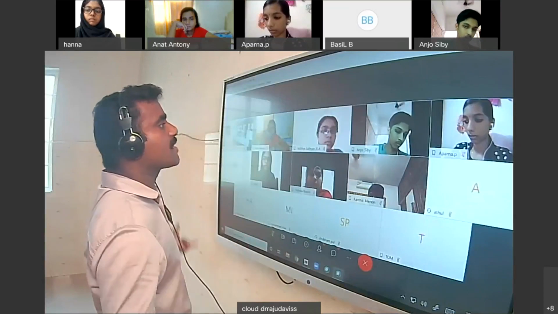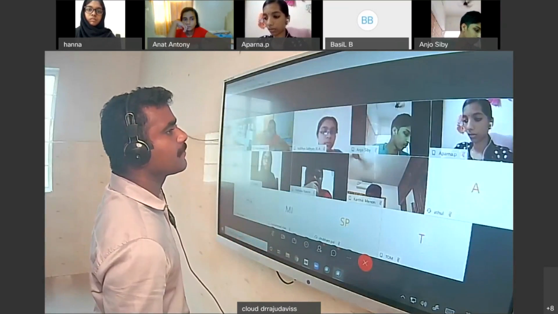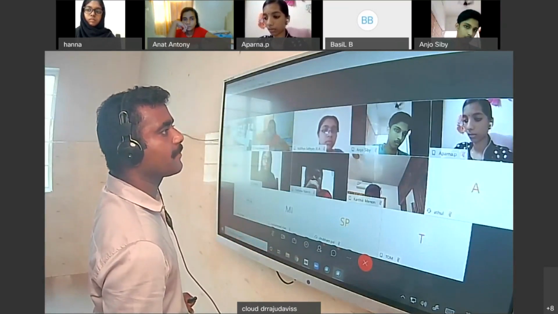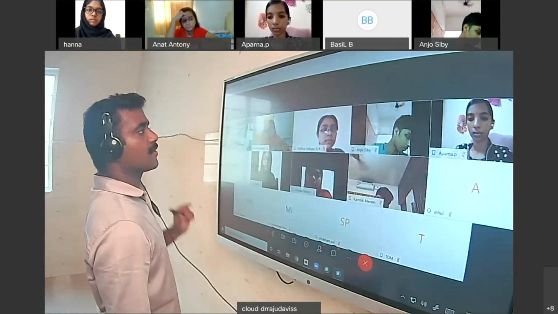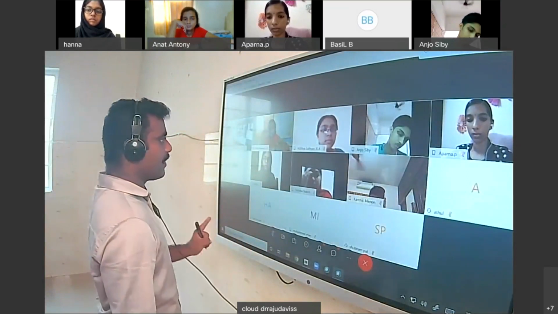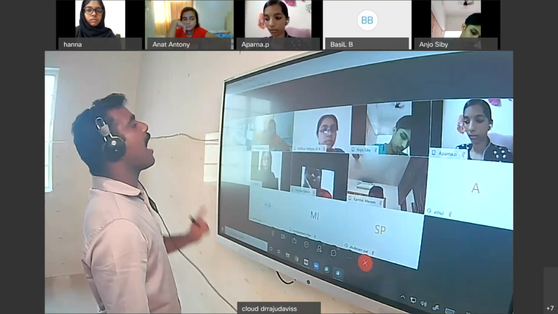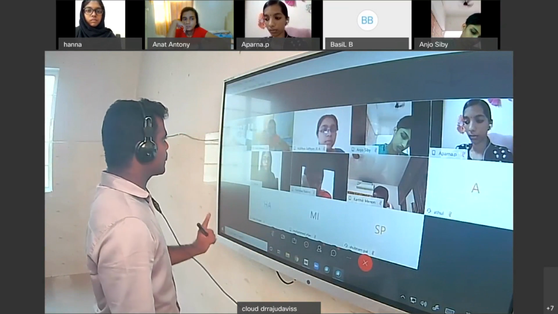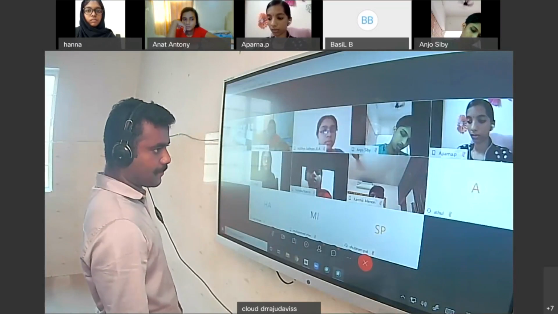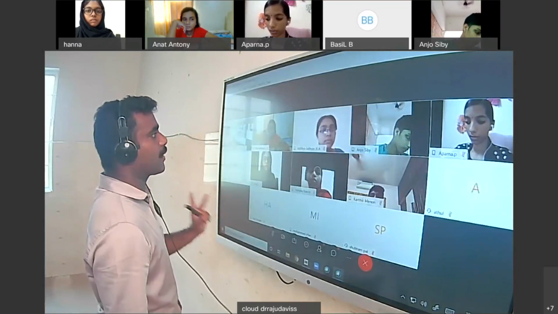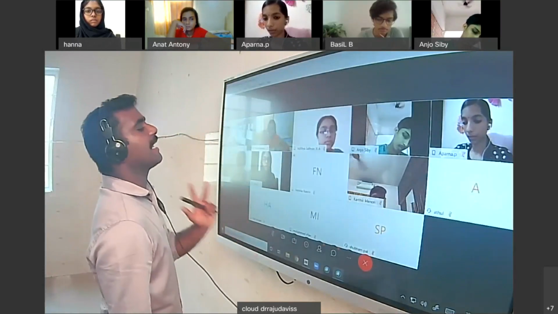Suppose outstanding rent, whether it is asset or liability, outstanding expense: liability. So liability will be credit. So credit will be outstanding rent. The entry will be rent account to outstanding rent. Suppose outstanding salary, also a liability. So the entry will be salary account to outstanding salary. Suppose accrued interest on investment, it is an asset. So accrued interest account to interest account.